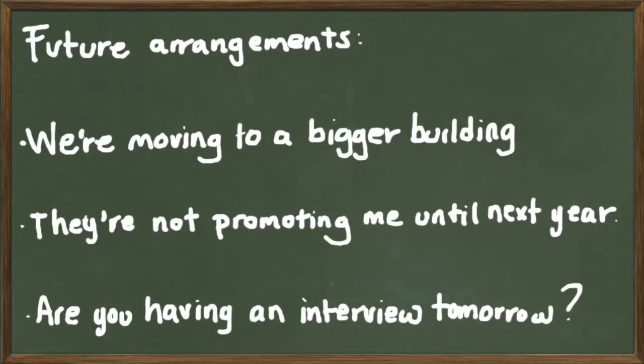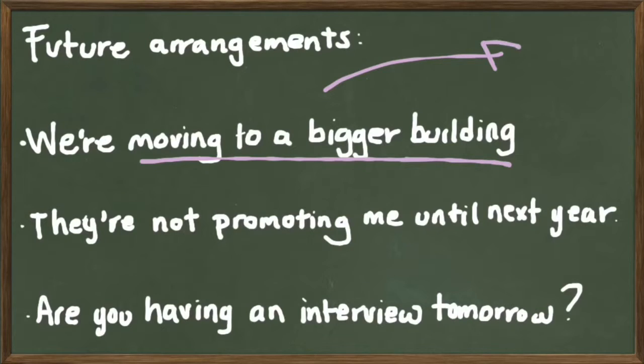In example number 1, we are moving to a bigger building. So right now we are in a different building, but in the future we are going to be, or we will be, in a different building. In example number 2, not promoting me until next year.